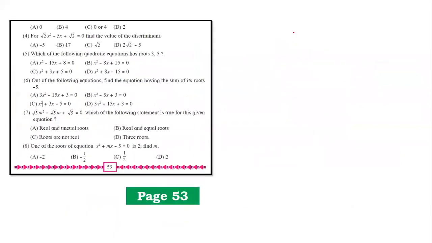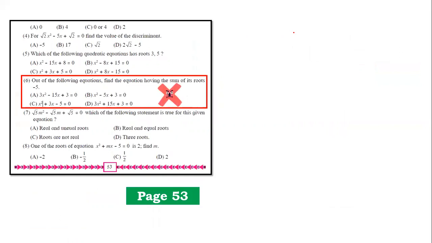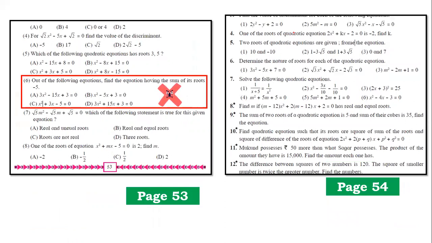Moving ahead in the same chapter, page number 53. This is again based on alpha plus beta equals minus b upon a, alpha into beta equals c upon a, MCQ. This sum is omitted, question number 6. Similarly, on the next page, page number 54, problem set question number 10. Once again, one of the least asked sums. This sum does exist in our textbook since 2011, I believe, 11, 12 roughly, and till date it has never been asked. A very lengthy sum, a bit complicated to solve and understand. So it was expected this is going to be removed.